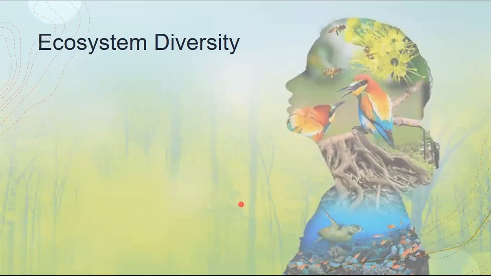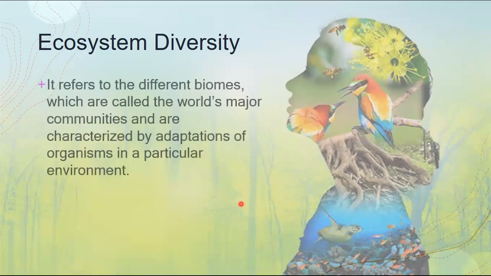The third one is your ecosystem diversity. Ecosystem diversity refers to the different biomes. These biomes are the world's major communities, the living space of a specific species or group of species, and are characterized by adaptations of organisms in a particular environment.